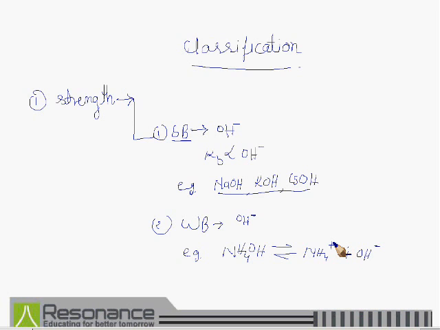And the second classification of the bases depends upon their acidity. Here we will first discuss the basic meaning of the term acidity.